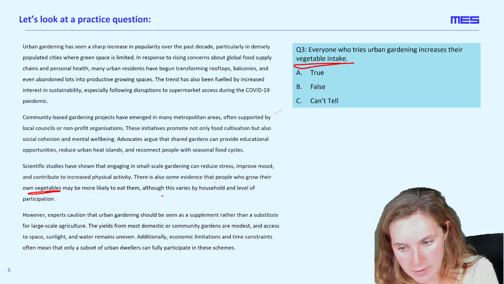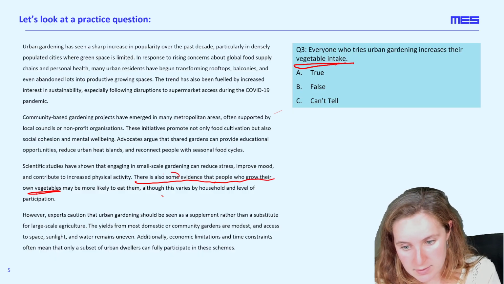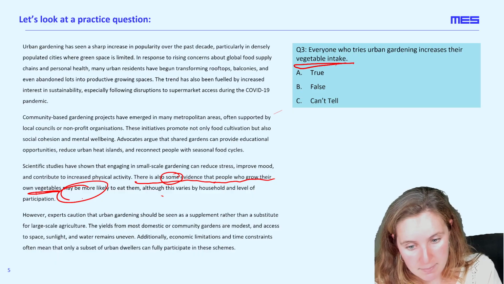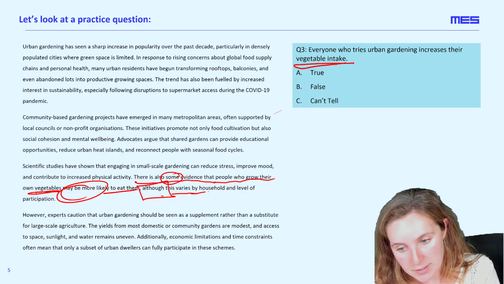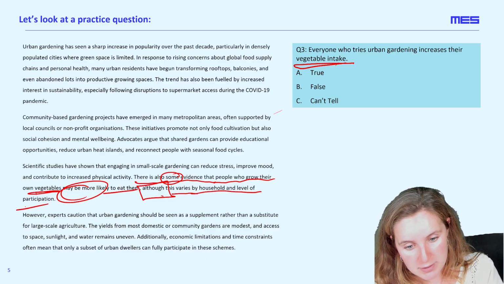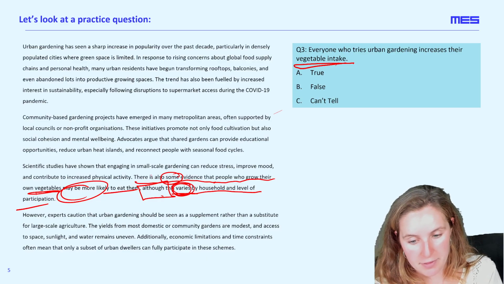So we know this is something to do with people who grow their own vegetables. Let's scan around this keyword, shall we? So there is also some evidence that people who grow their food may be more likely to eat them. Okay, interesting. Although this varies, again, a bridging phrase, although this varies by household and level of participation. So again, varies, it changes, it's different from one to the other.